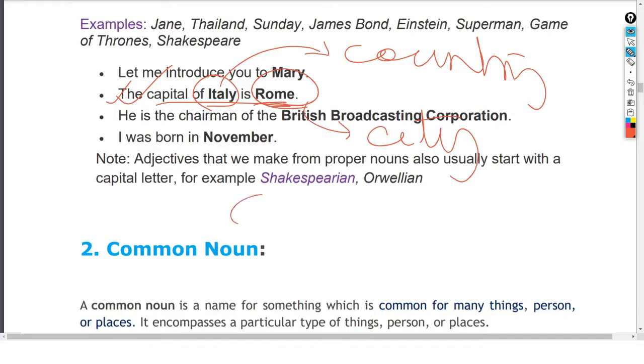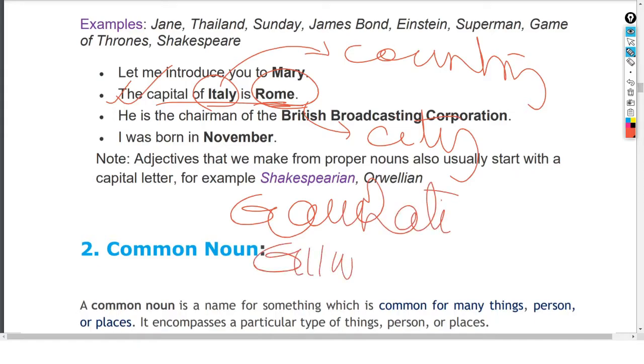Say for example we are talking about Guwahati, है ना. So this Guwahati now is changed. Okay, the spelling is changed now. The present Guwahati is Guwahati. So this Guwahati is the capital of Assam, and therefore this Guwahati is what? So this will be the proper noun. Now we need to remember one particular thing. Adjectives that we make from the proper noun also usually start with a capital letter.